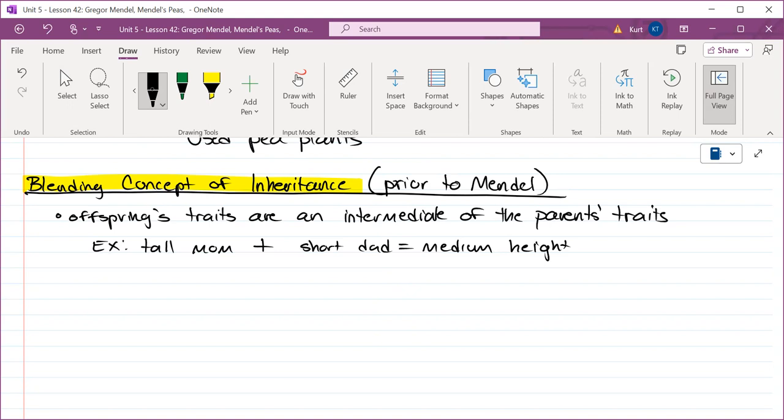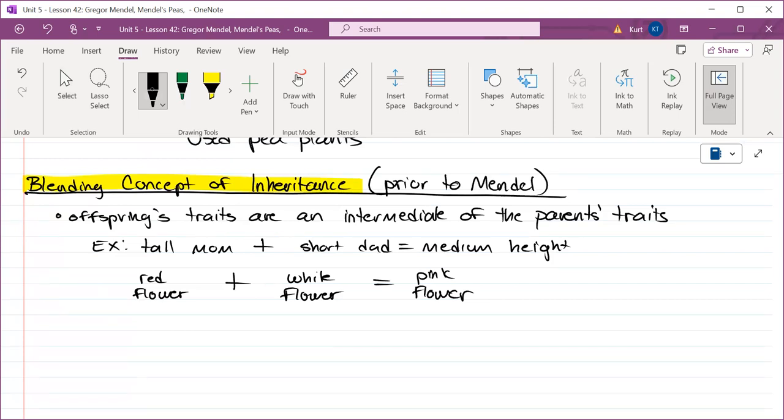Or if you have a red flower and a white flower, that would result in pink flowers. And that does happen in nature, but they thought that this happened in everything.